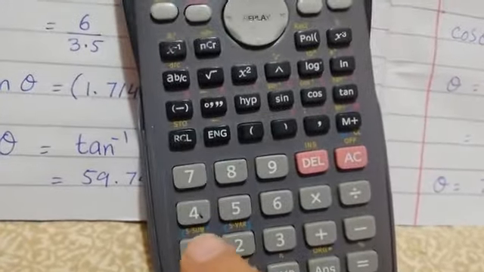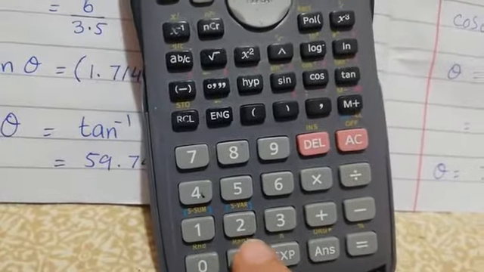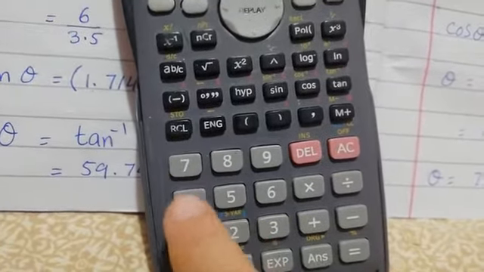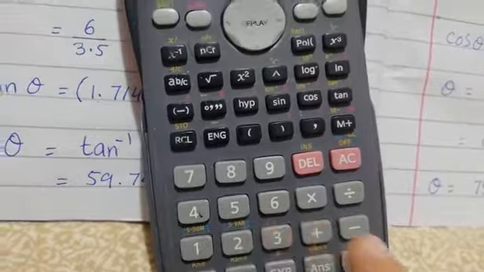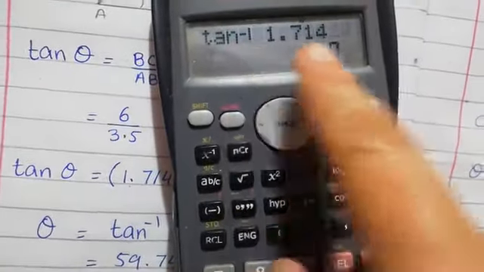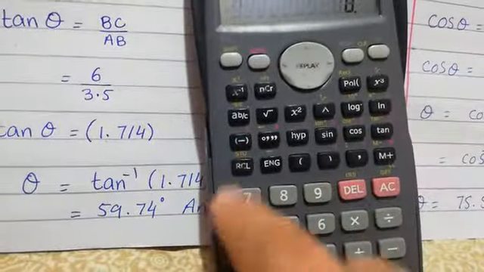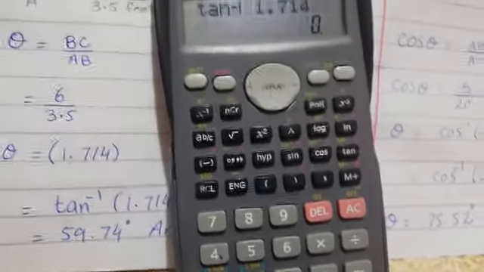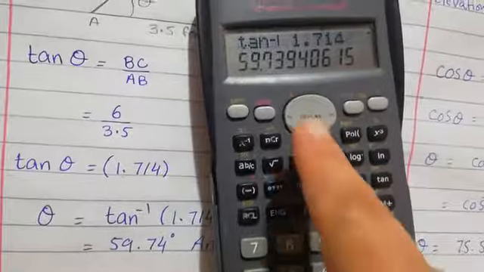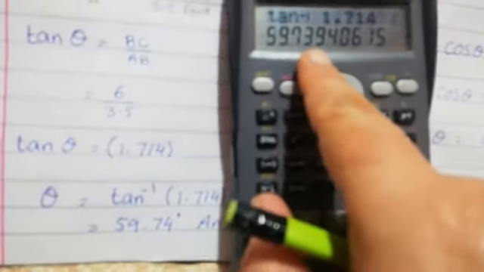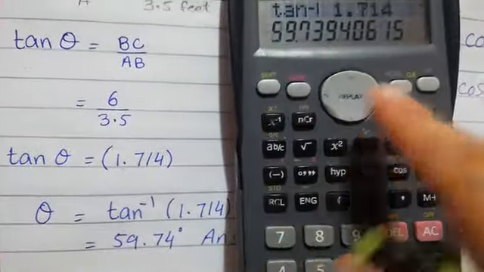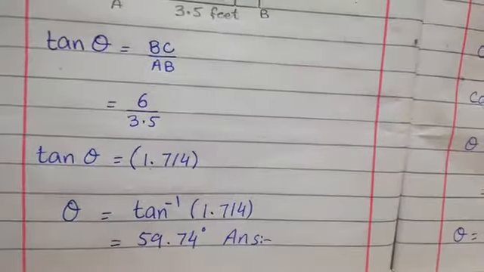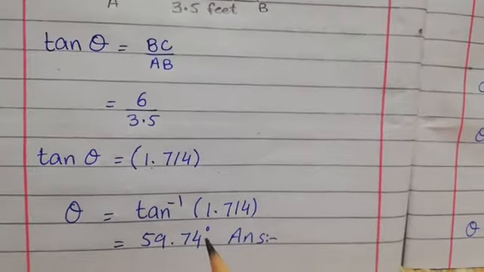Now we will write the value 1.714. Okay, tan inverse 1.714. When we press the equal button, we will get the value 59.73, or rounded off 59.74 degrees. Since this is an angle, its unit is degree.